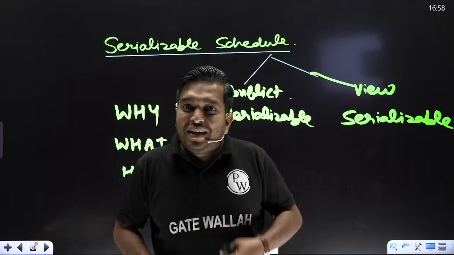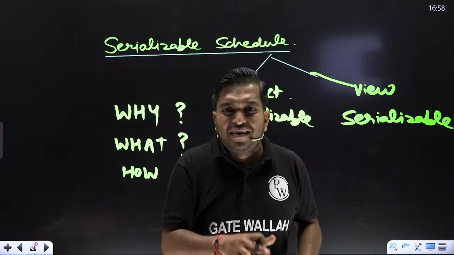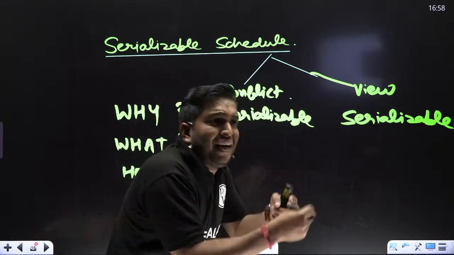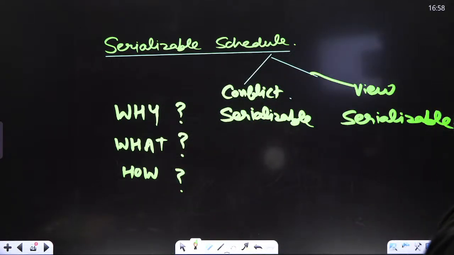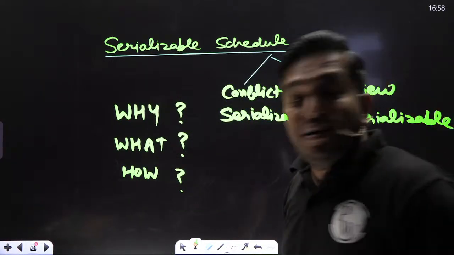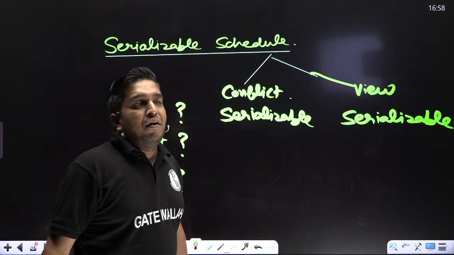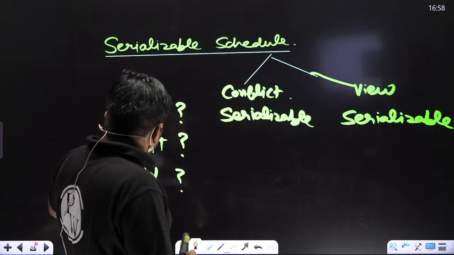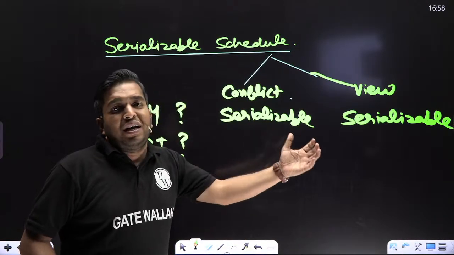So we maintain. Same thing here: we execute concurrently, but we want this to give an equivalent result.